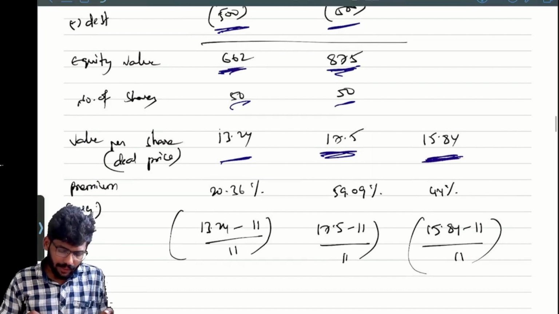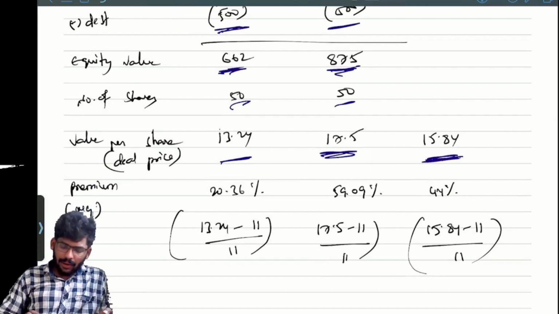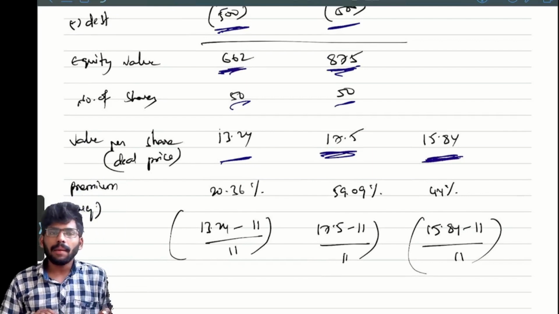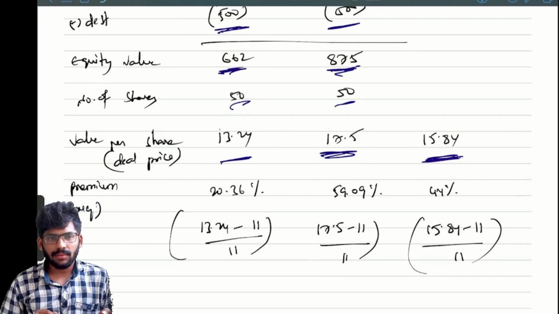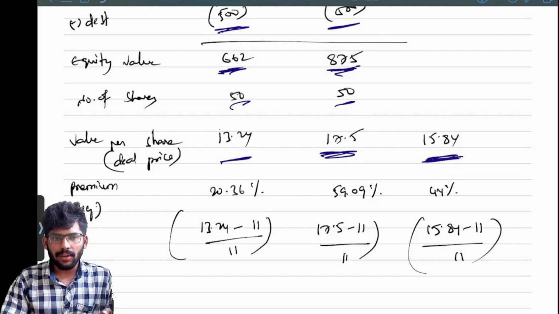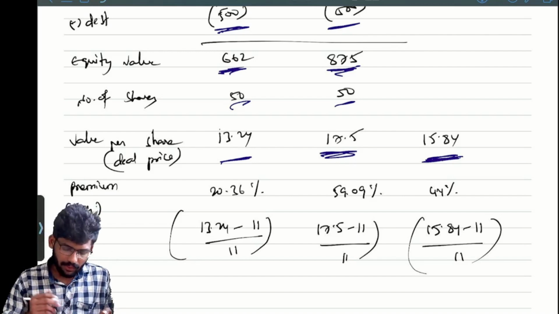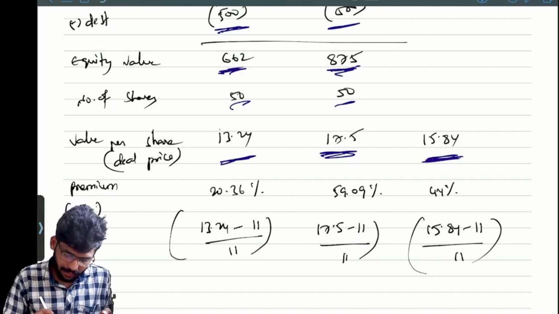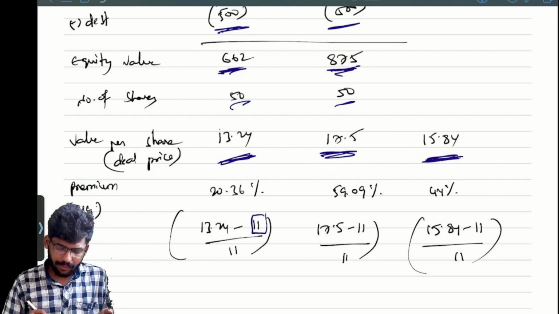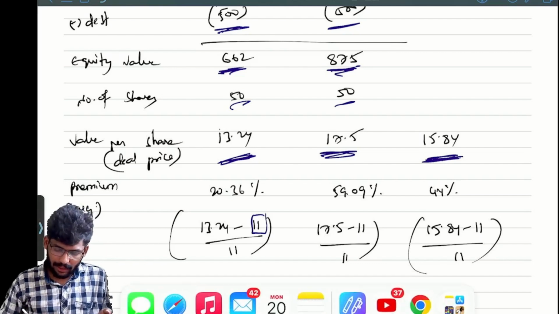Simply here we can say the value of a share is nothing but, we can assume, the deal price. How to get the deal price? Market price plus the premium actually. So we are going to calculate the premium only, right? Correct or not? Yes or no? Yes. So that's why I'm taking this. This 11 is the pre-merger.